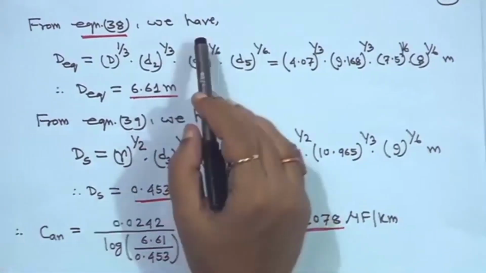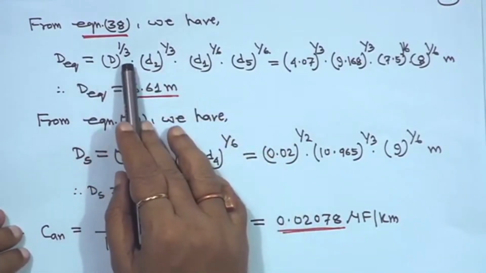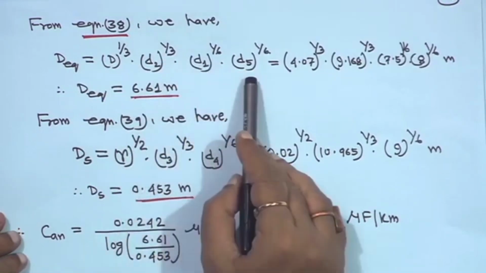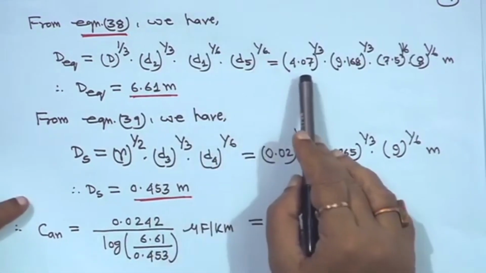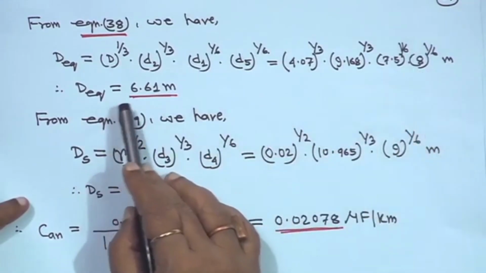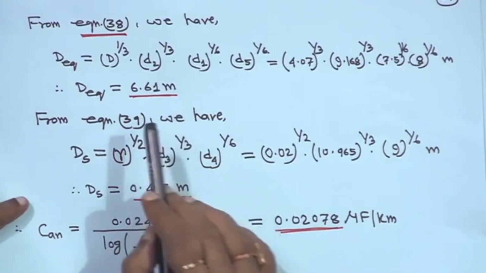Therefore, from equation 38 we have seen that Dq is equal to d to the power 1/3, d2 to the power 1/3, d1 to the power 1/6, d5 to the power 1/6. So, substitute all these values, right. So, you will get Dq is equal to 6.61 meter, right.